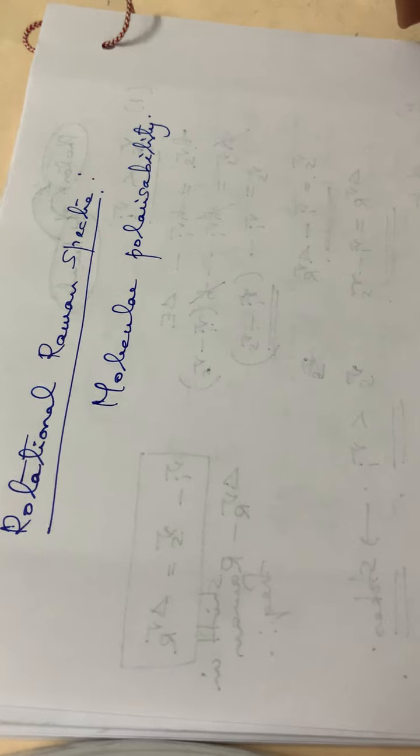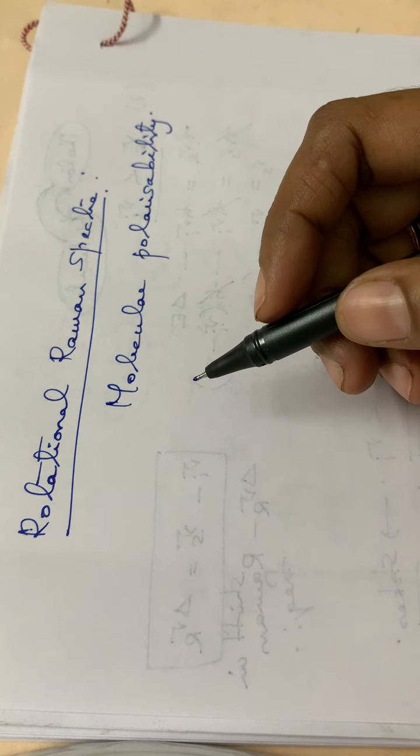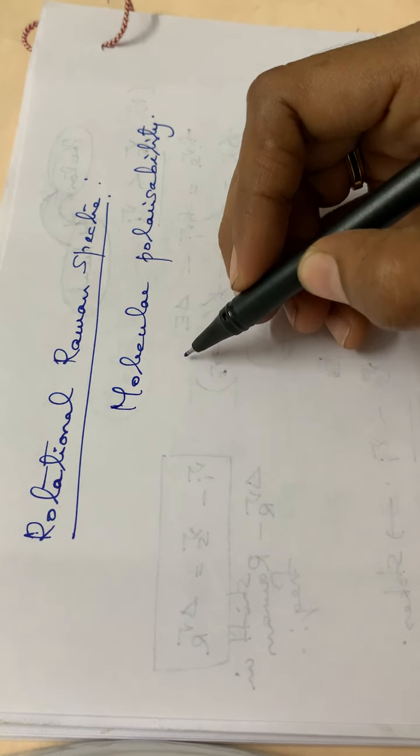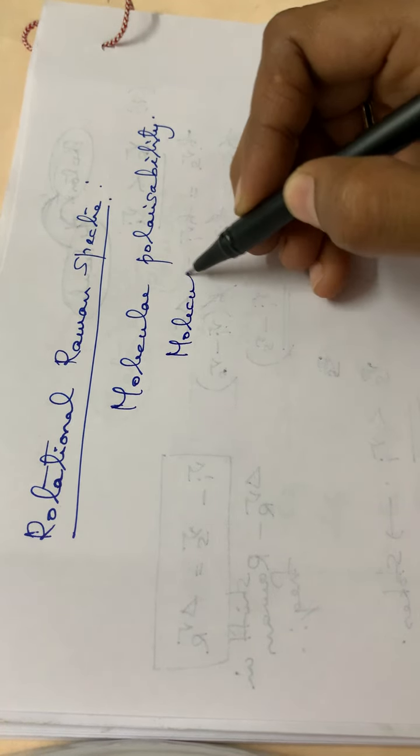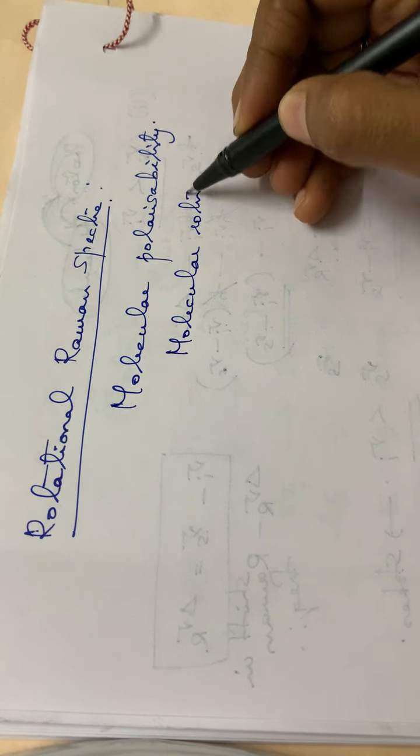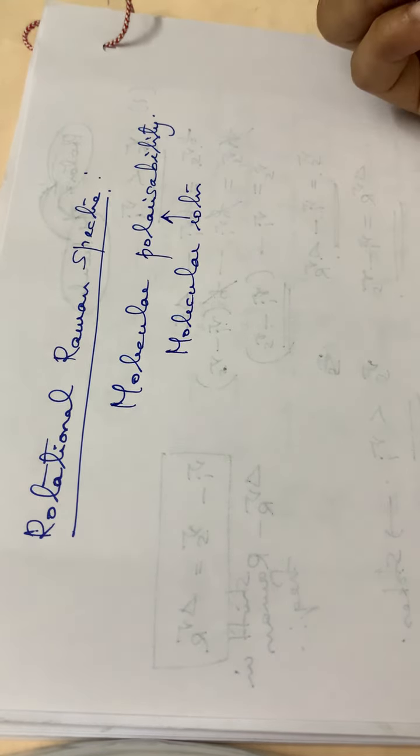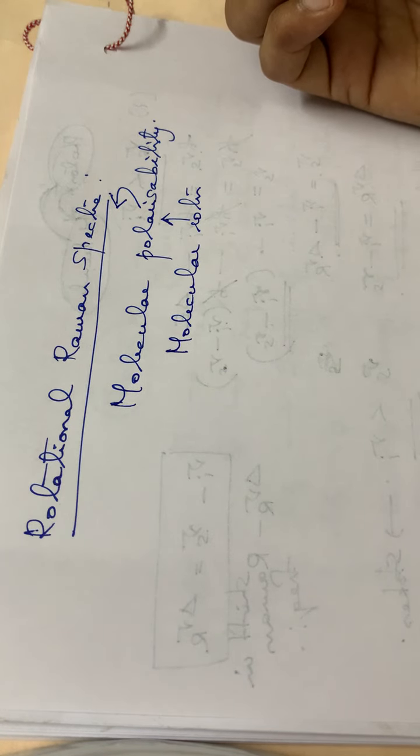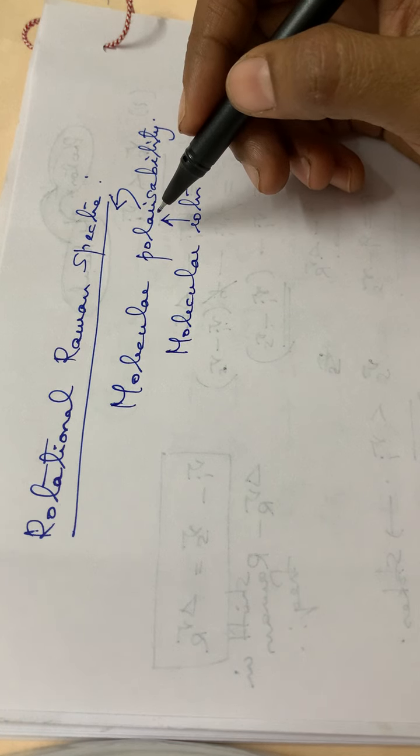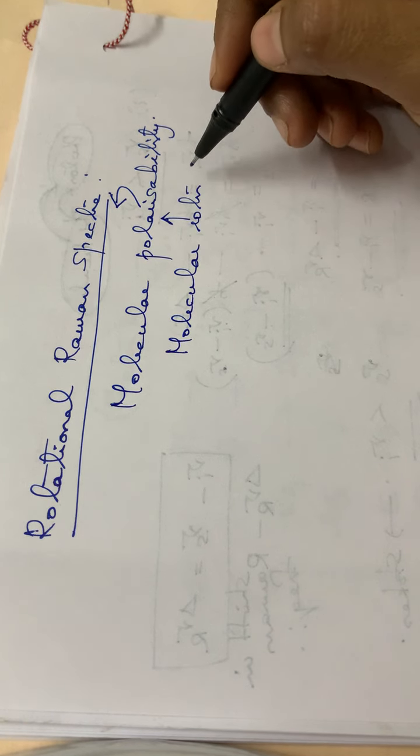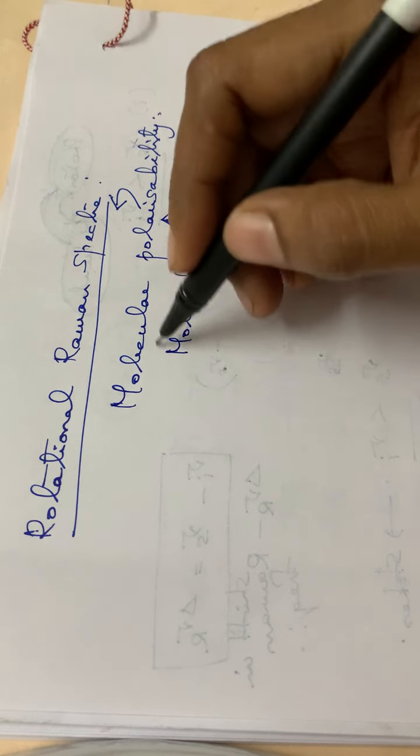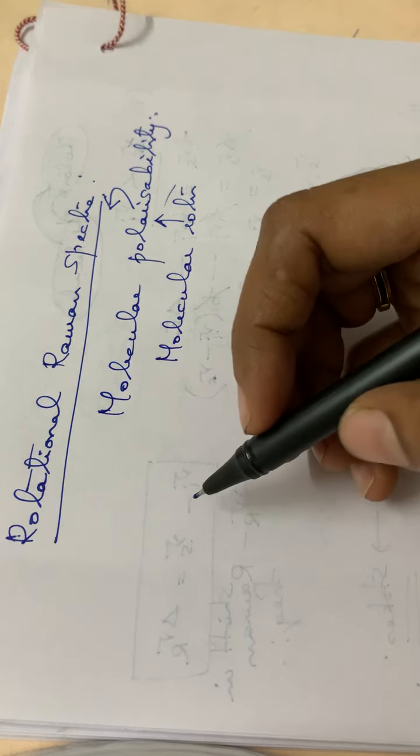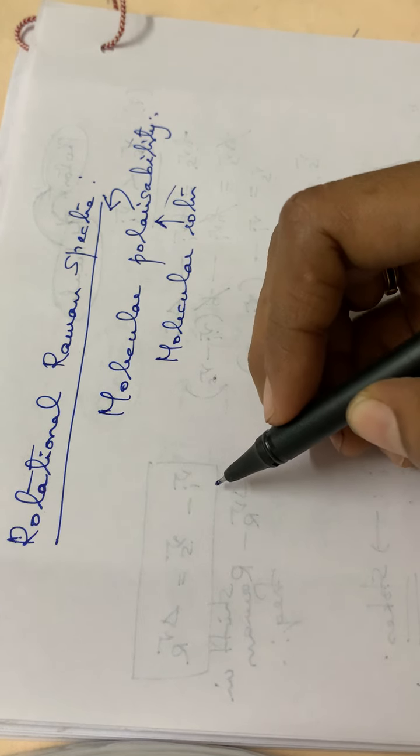Rotational Raman spectra arises due to polarizability change caused by molecular rotation. While the molecule is rotating, what happens? There develops a molecular polarizability, and as a result, rotational Raman spectra occurs. So we can define it as Raman spectra due to the polarizability change caused by the molecular rotation. And also there is a selection rule for this rotational Raman spectra, and the selection rule is delta